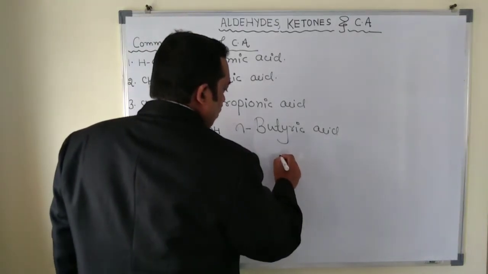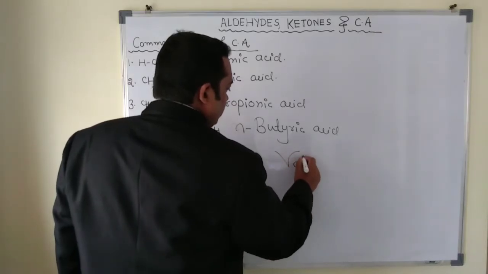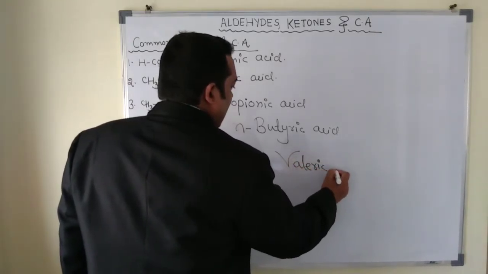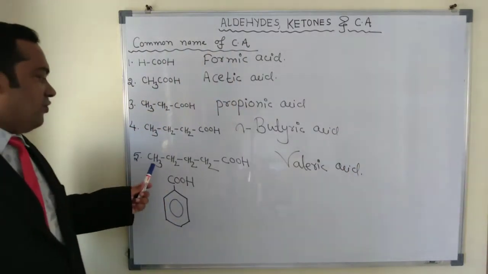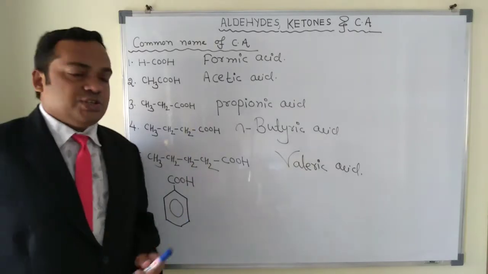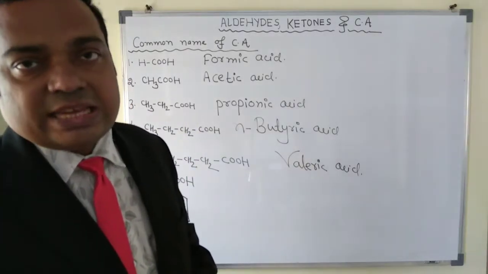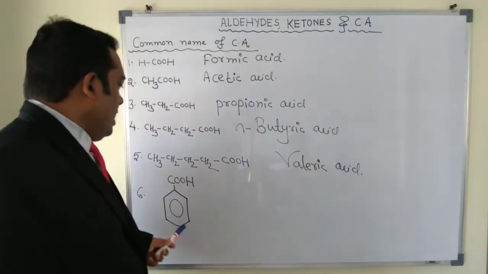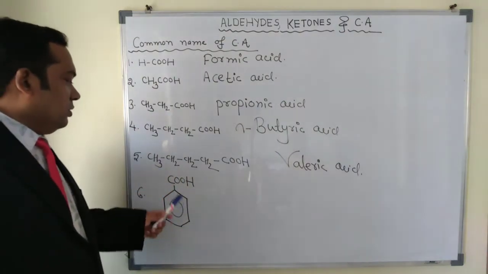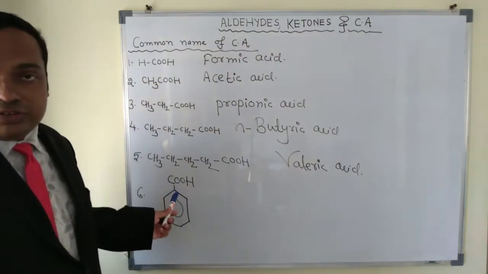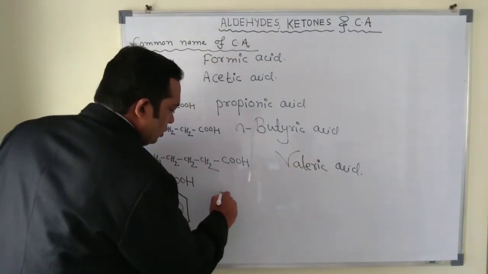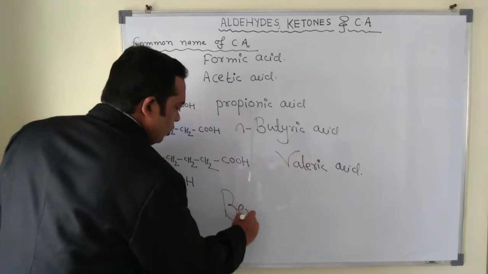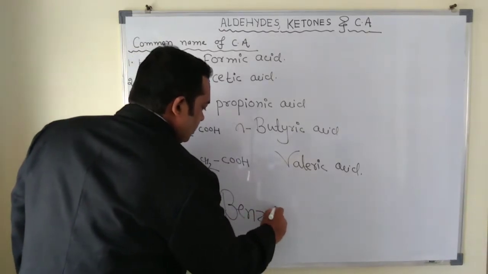Similarly, this compound is called valeric acid. In the common system, when five carbons, 1, 2, 3, 4, 5, are given, it is called valeric acid. You have to remember it. And this is one example of an aromatic carboxylic acid, the most common example, which is called benzoic acid.